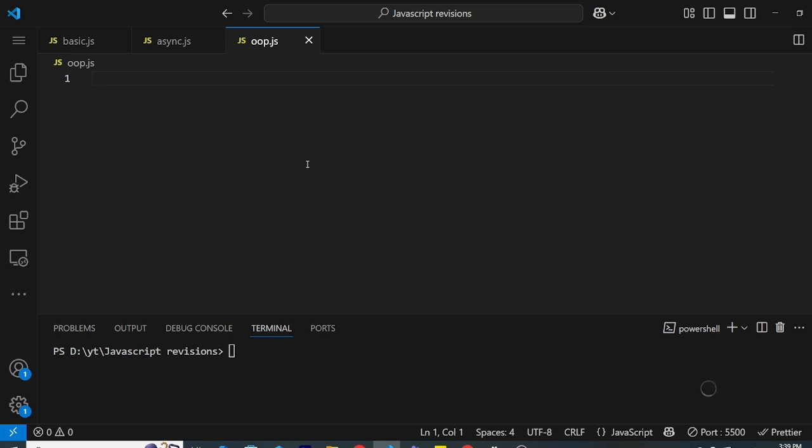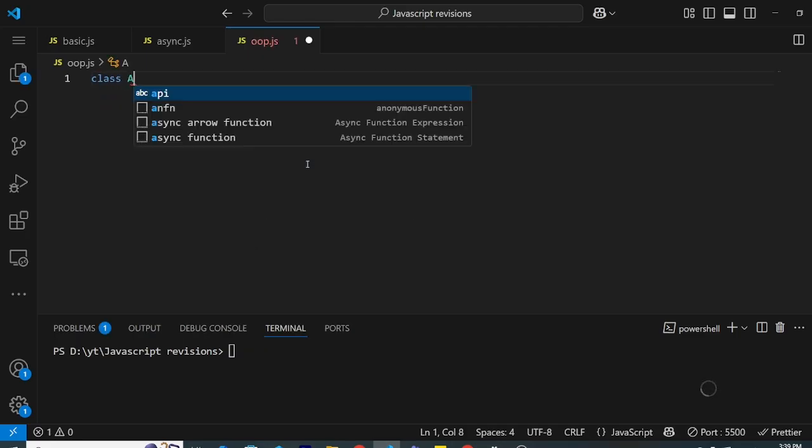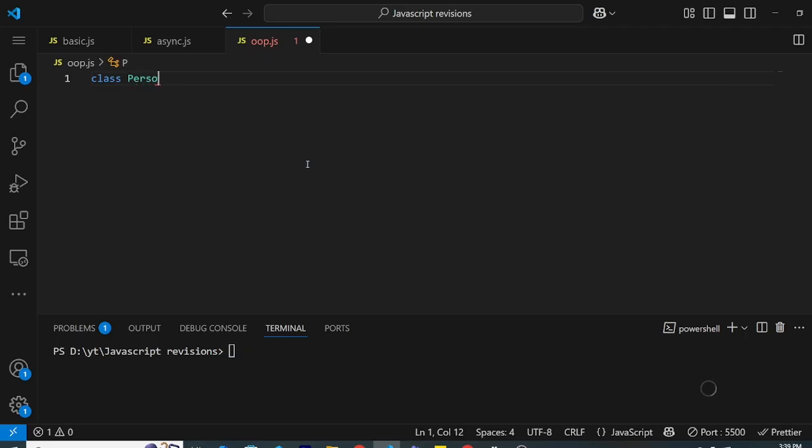So let's start. This is how you can start: let's use the keyword class and a class name. Let's just say Person. I'm just starting the same example, Person. You make a constructor method. I'm sure you all know the constructor. What does this constructor do? Constructor is a method that will run when we try to create an instance or object of any class. All right, so this is the first method that will run.